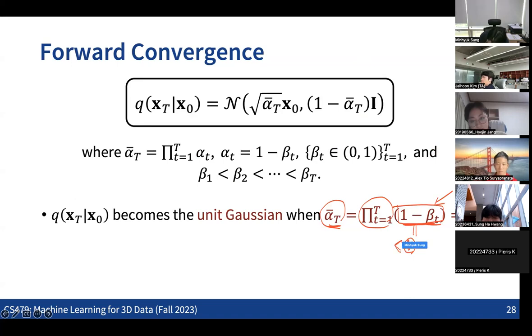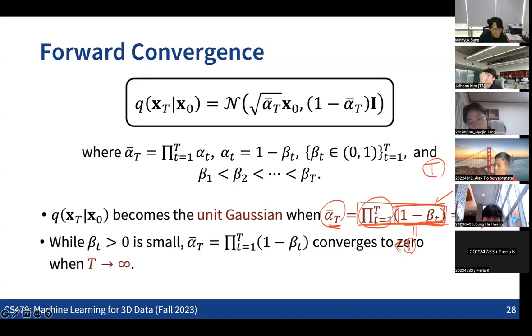And as we repeatedly multiply this value over a large time step t, you can see that this product goes down to 0 as we go over more and more time steps. So when beta t is small but still greater than 0, this alpha bar t will converge to 0 as the time step t goes to infinity.